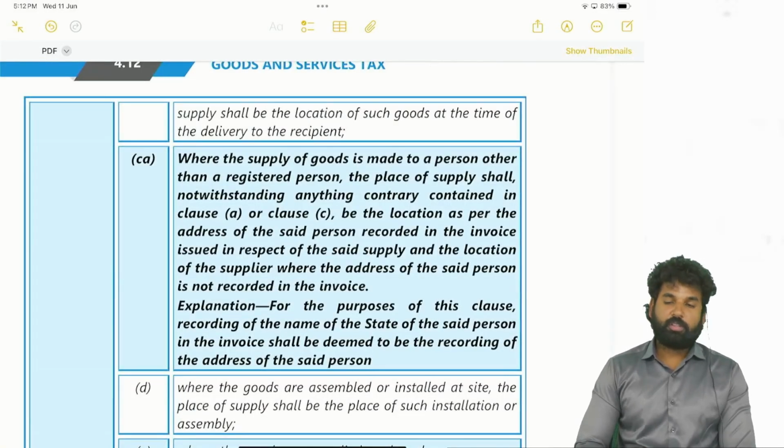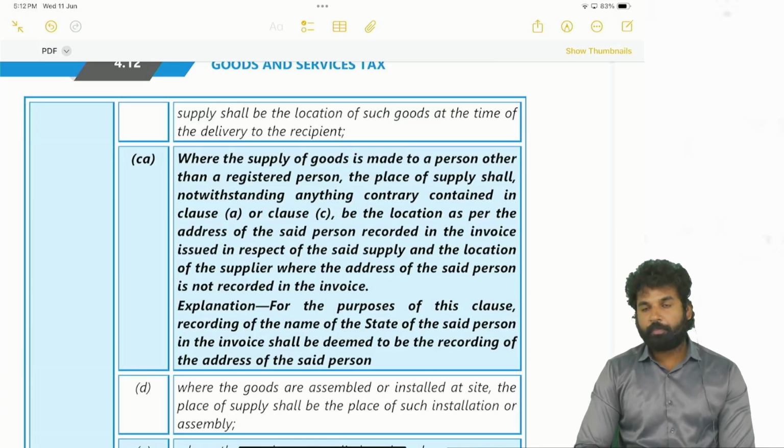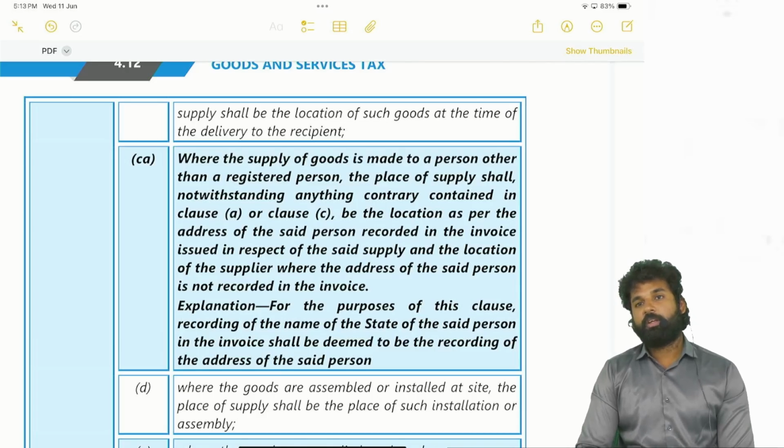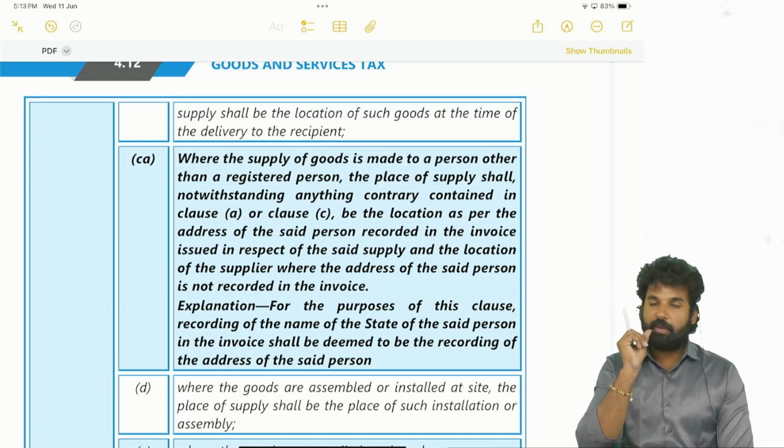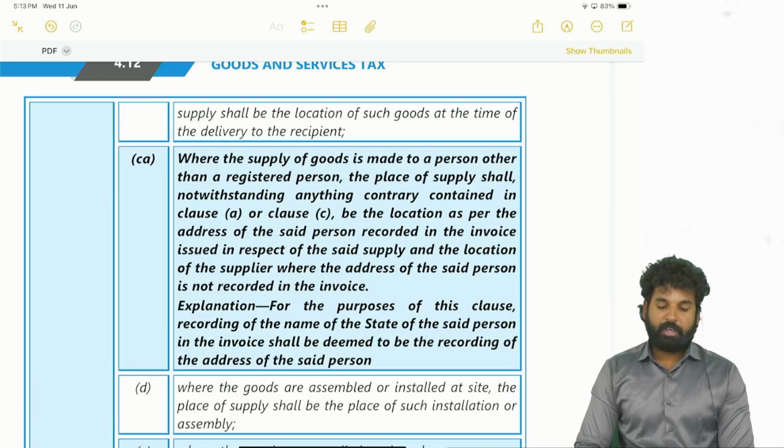Next, in case of section 10 subsection 1 clause CA, where a registered person is supplying goods to an unregistered person, when the unregistered person's address has been recorded by the registered person, in such cases the place of supply will be the location of the recipient, the location of such unregistered person. If the address of the unregistered person is not recorded by the supplier, in such cases it is the location of the supplier itself. But recording just the state is enough, for recording the address, at least the state.